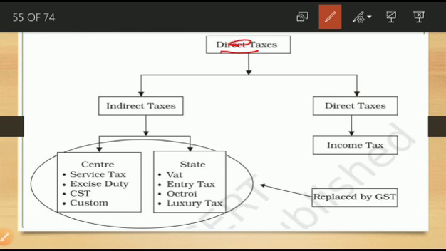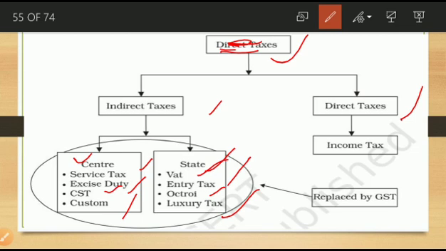In the earlier period, taxes were of two types, indirect taxes and direct tax. Indirect taxes came from the central government and from the state government, and different types of taxes were there. That is service tax, excise duty, CST, customs, like that. State taxes were VAT, which means value added tax, entry tax, octroi, luxury tax, like so many taxes.